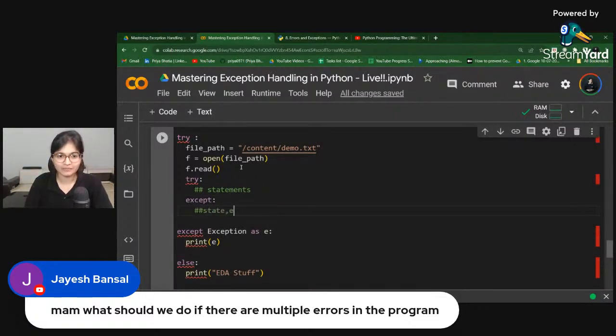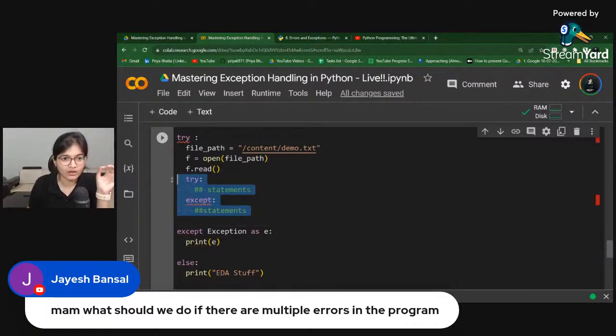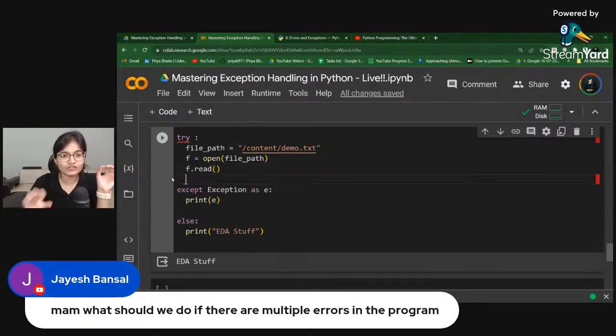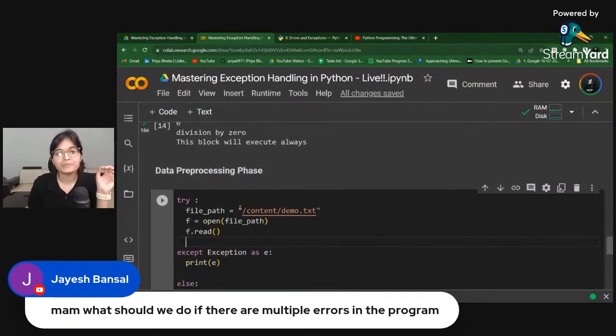Again, you have some statements. So basically, you can have a nested try except block for every particular thing, whatever you are doing in this particular code part. Just like we have nested for loops and nested if else conditions, similarly here also at every point of time.